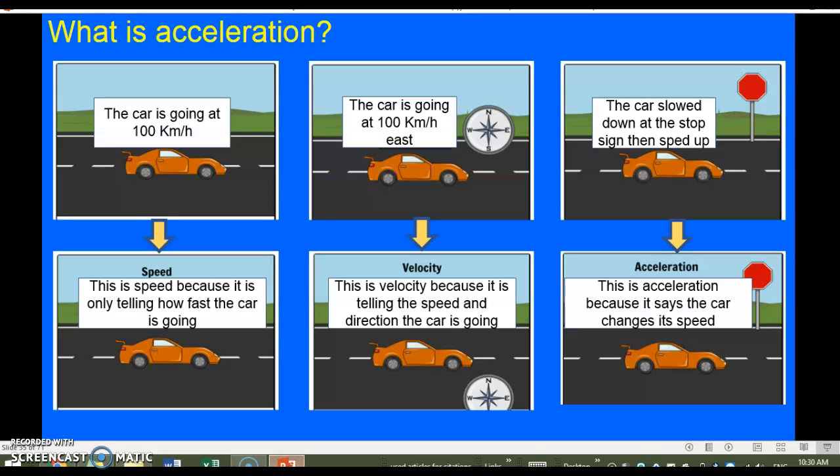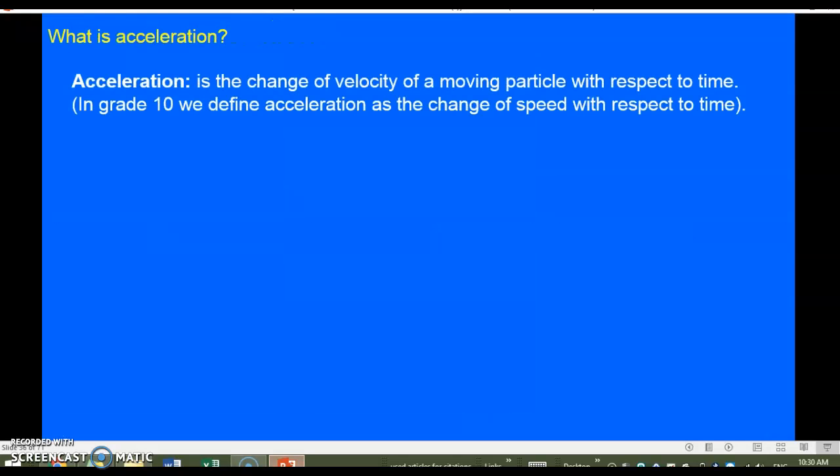When it slows down, it decreases its speed. When it speeds up, it increases its speed. So this is about acceleration. Now, how can we define acceleration? Acceleration is the change of velocity of a moving particle with respect to time. It's how much the velocity changes with respect to time.